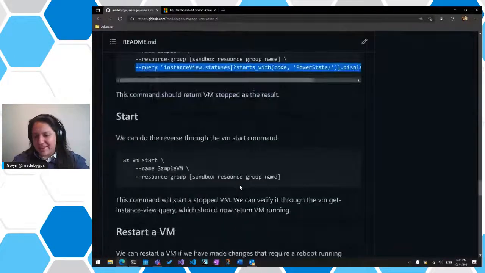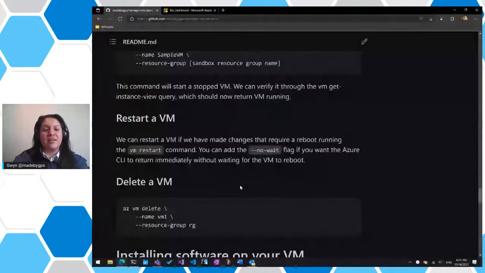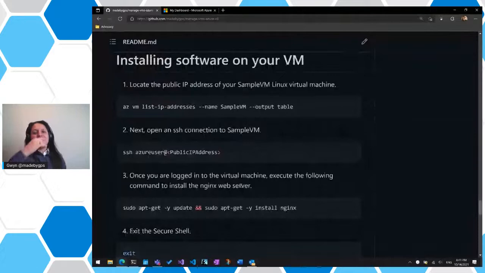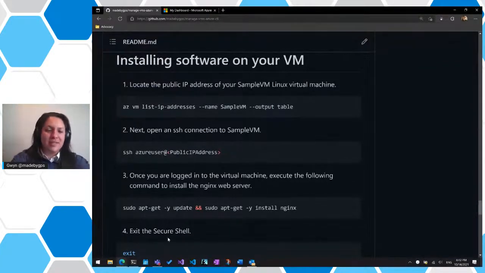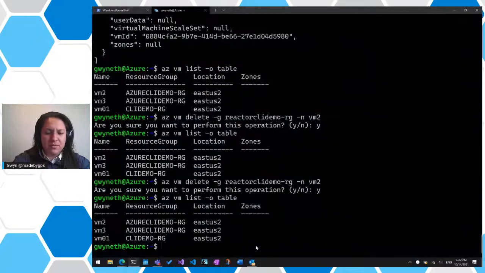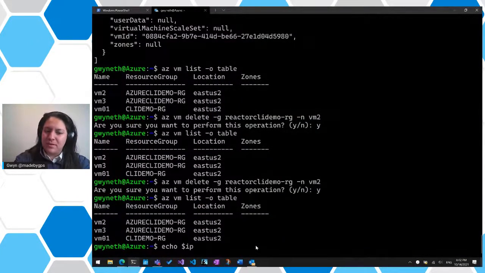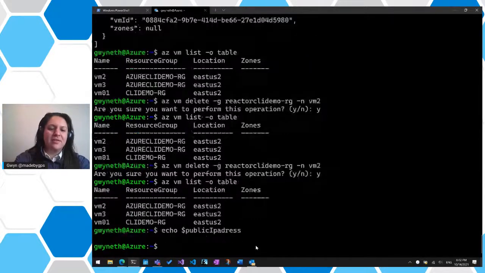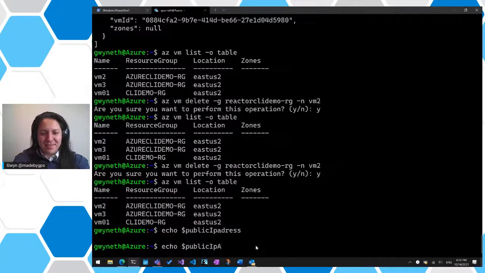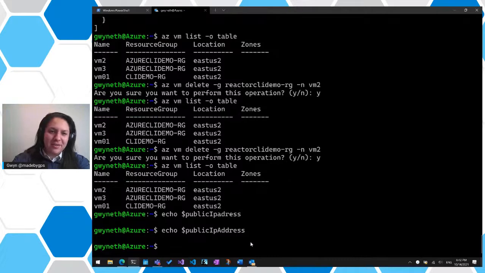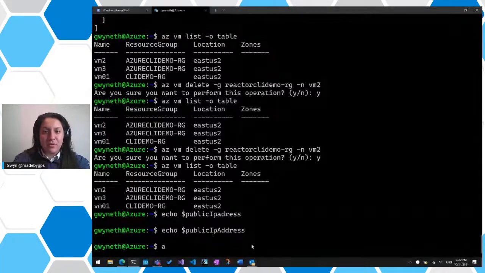All right. Anyway, I don't want to get hung up too much on this because I want to answer the questions at the end. But we're going to install Nginx now. First thing we need to do is get the IP address, but I think I already saved that in an environment variable. So let's echo public IP. I think I did public IP address like this. No. Does anyone remember what I named the variable? I think it was public IP addrs. Oh, I didn't do that one either. All right, we're going to have to query. az vm show group, and we'll do resource group, name vm01.